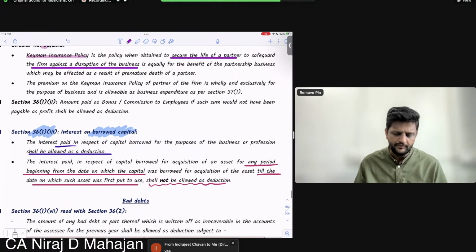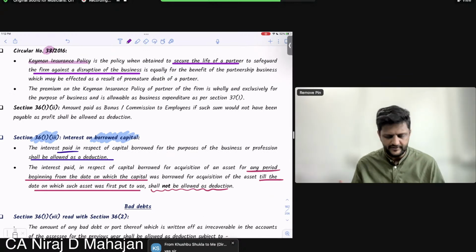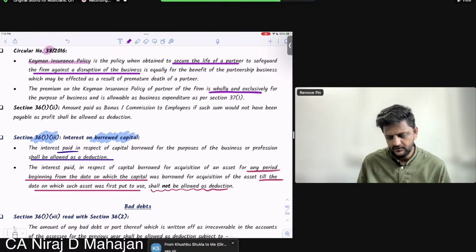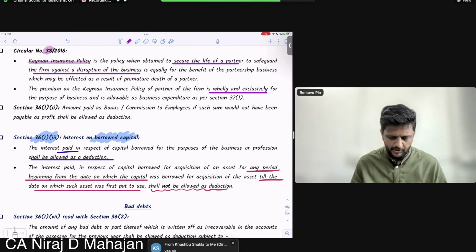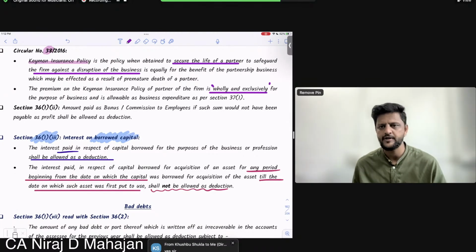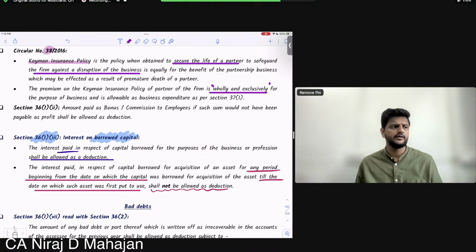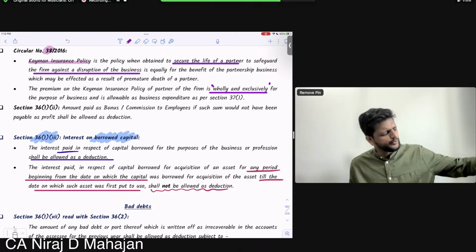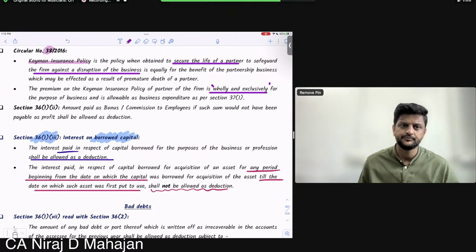The premium on Keyman insurance policy of the partner of the firm is wholly and exclusively, can you see this word again and again? Wholly and exclusively for the purpose of business and therefore is allowed as expenditure. Okay? Did you understand what I said? Expenditure on Keyman insurance policy premium, allowed. And the proceeds taxable under section 28. Clear?